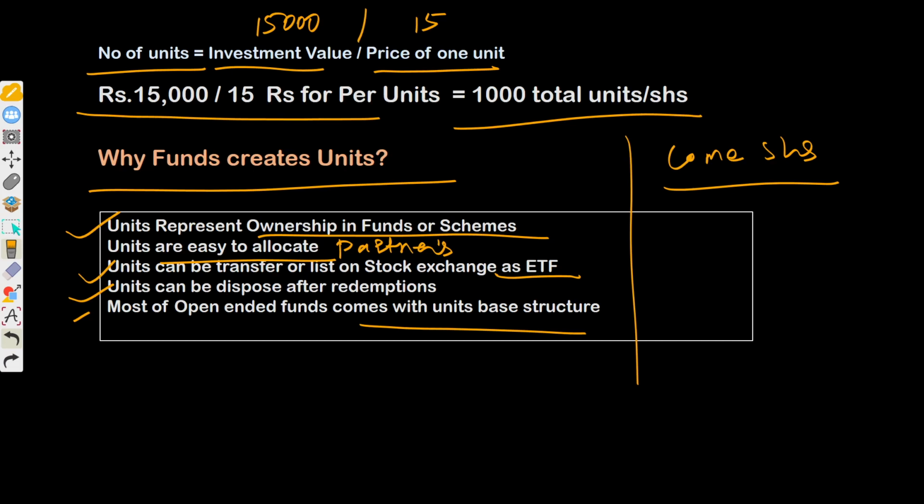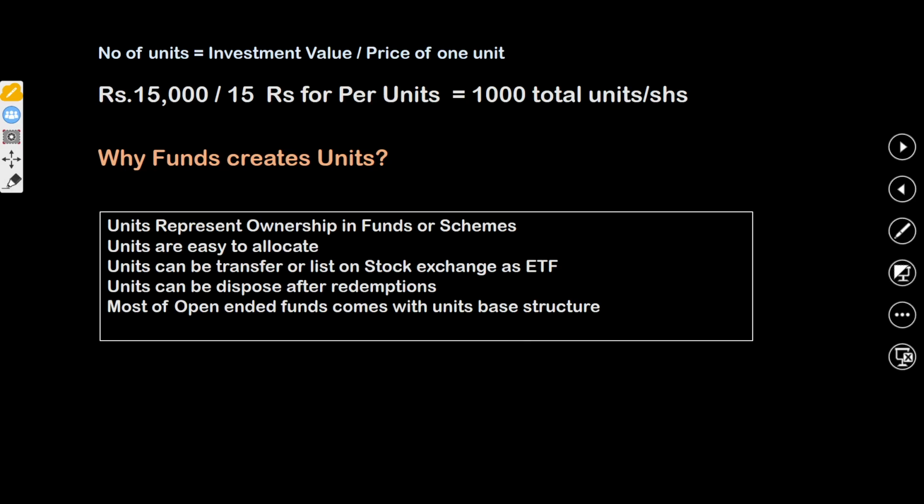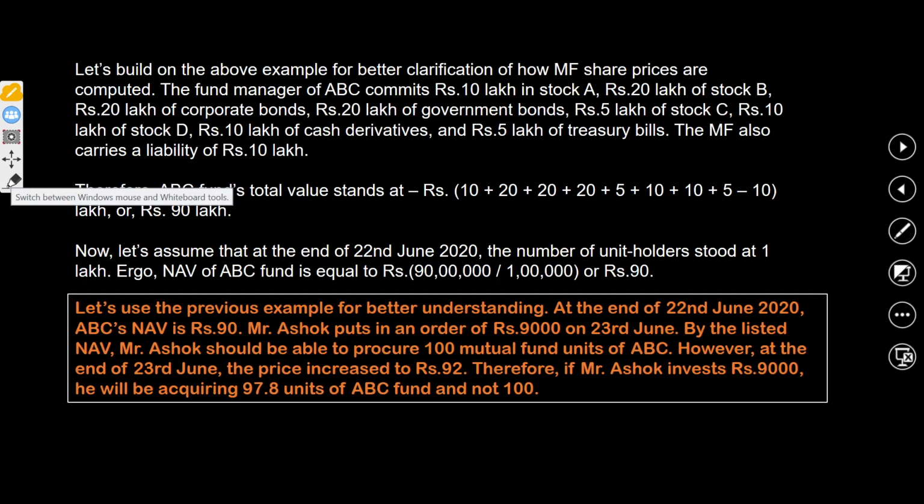In this example, if the investor invests 15,000, the investor will receive 1,000 units. Those 1,000 units will represent the value of 15,000. And if there is a change in the mutual fund due to expenses, subscription and redemption, or market price, this will affect the investor's total investment value as well. All right, so I hope you now got the idea of why and how we create units. This is the formula: investment value divided by price of units. Note it down somewhere, because you may definitely expect a question in your interview process.